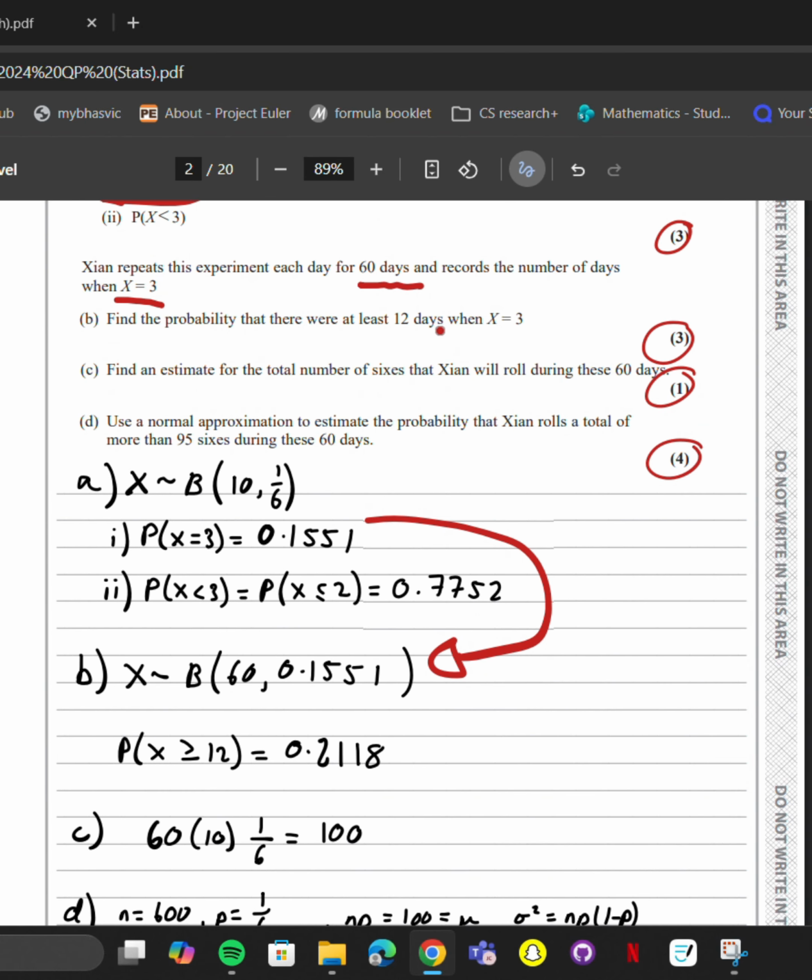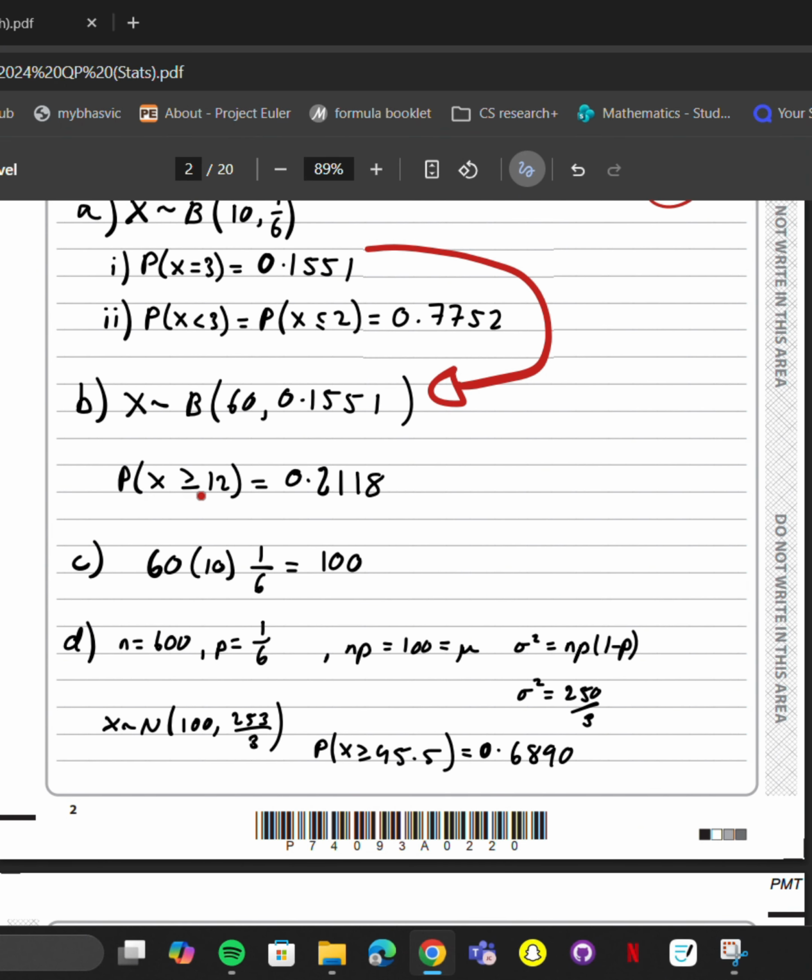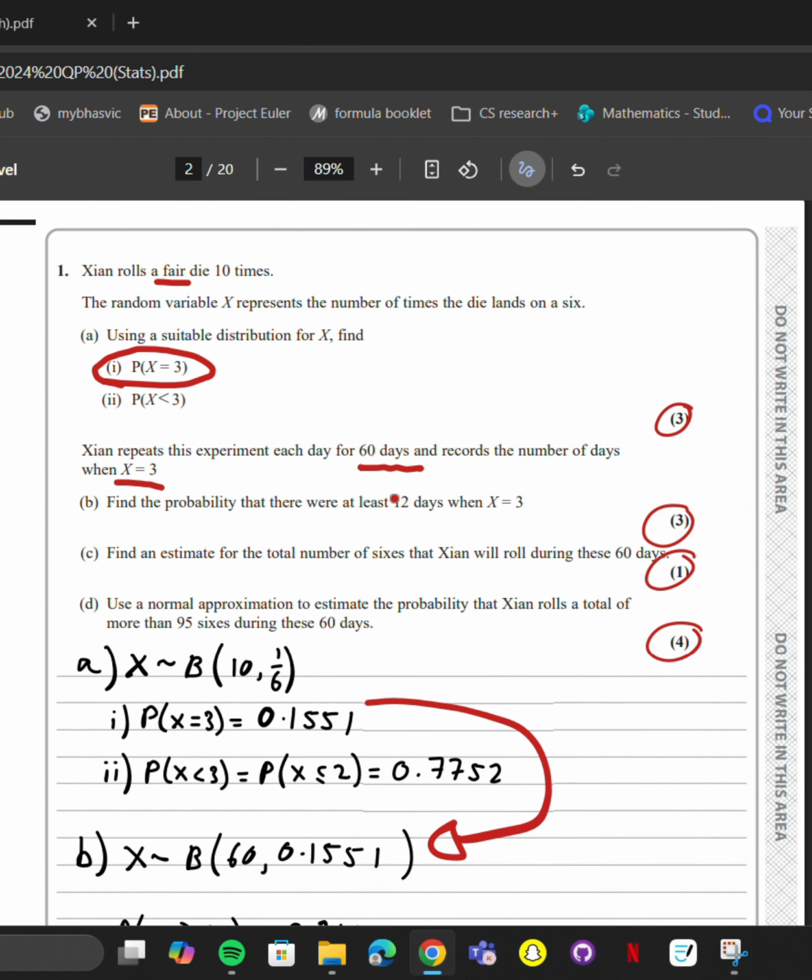Then we just have to do more binomial distribution to find the probability that there were at least 12 days when X equals 3, so we're doing X is greater than or equal to 12, and we work out that probability there.